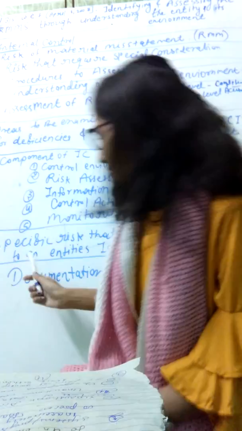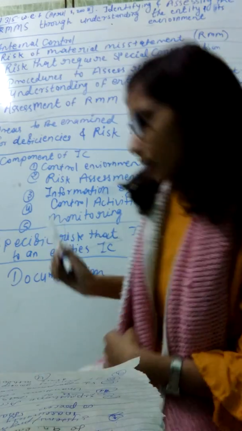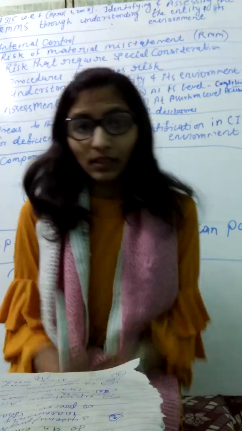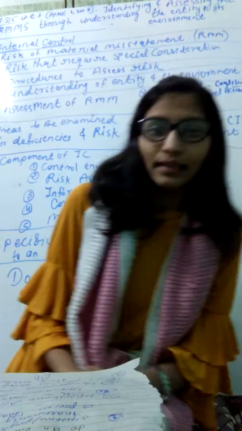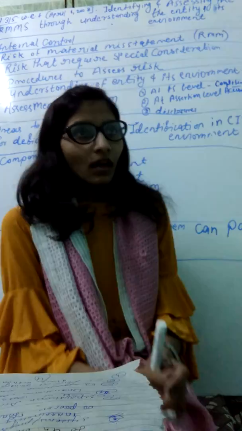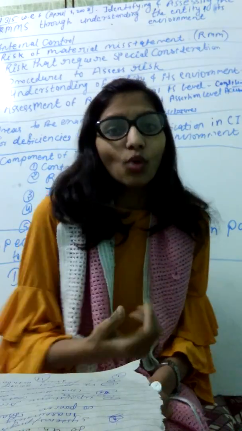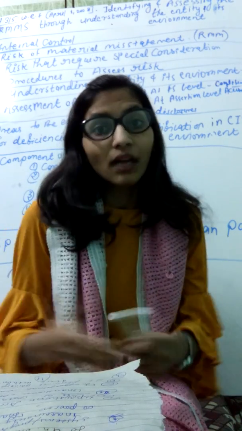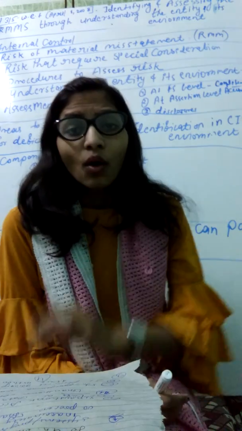Then last, we talk about the specific risks that an IT system can pose to an entity's internal control. What are the specific risks here? Unauthorized access to the system, unauthorized access to data, or unauthorized or inaccurate processing of data.